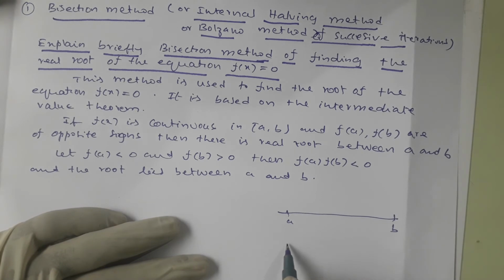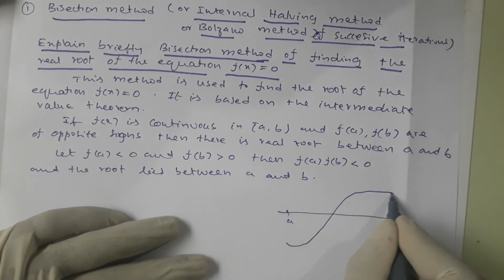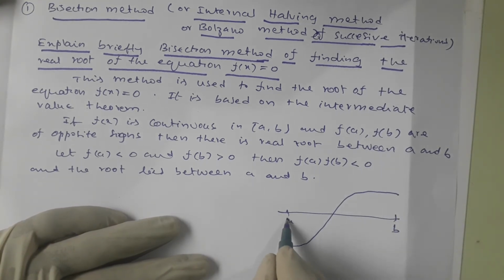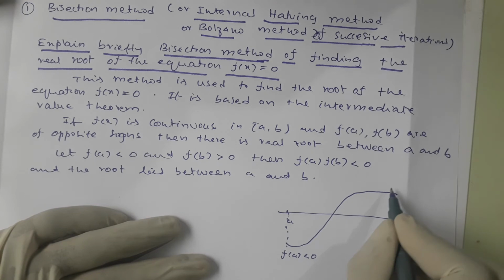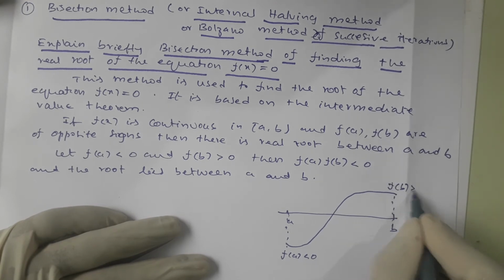In between this, the f of x function is like this, so that its functional value f of a is less than 0, and here f of b is greater than 0.